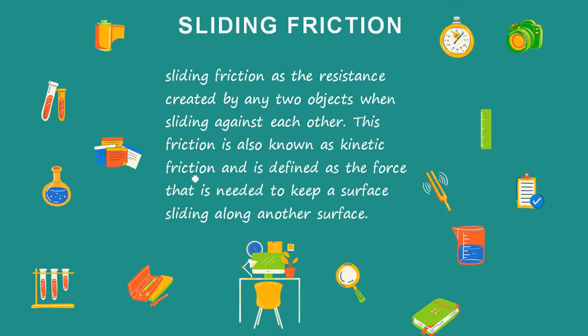Now let's move on to sliding friction. Sliding friction is the resistance created by any two objects when sliding against each other. So this sliding friction acts only when the objects are sliding on each other. This friction is also known as kinetic friction. So sliding friction is also known as kinetic friction. It's very important, and is defined as the force that is needed to keep a surface sliding along another surface.